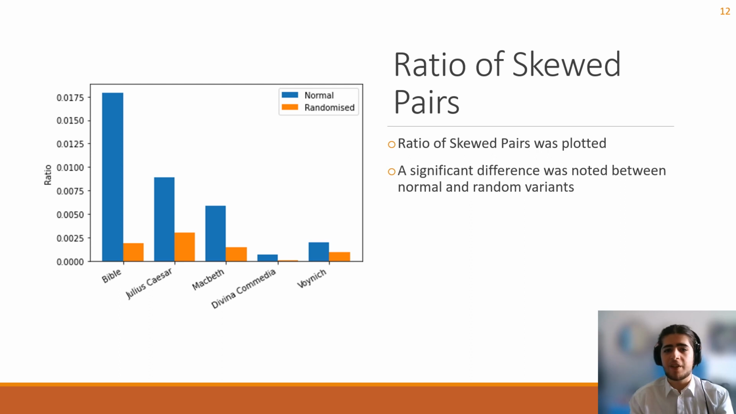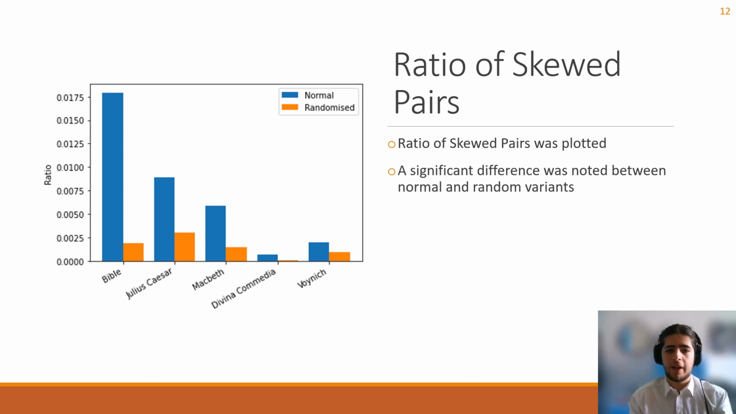Taking the skewed pairs calculations mentioned in the previous slide, a graph was plotted with the ratio of the number of skewed pairs to the total number of pairs in each document. This was done for the normal documents and for 3 random shuffles of each document in order to take an average, which should shed some light as to how text without structure performs. This graph can be seen on the left, where each blue column represents the normal variant and each orange column represents the shuffled variant of each document.